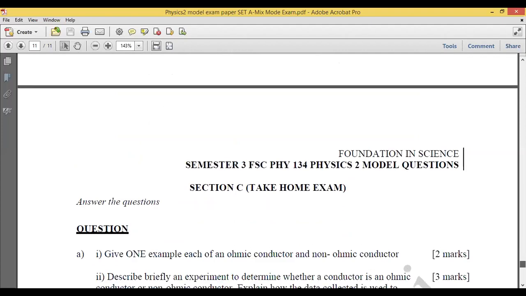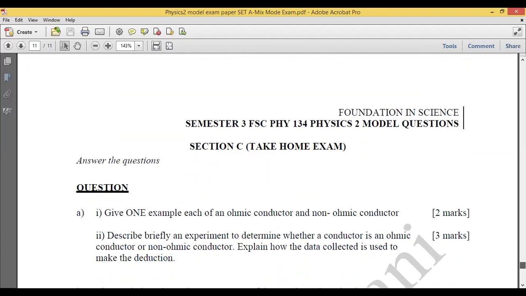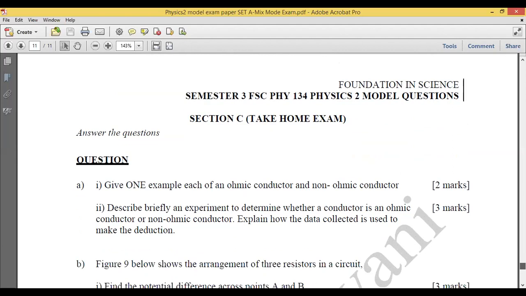Next, section C, take home exam. For this question, you may have an essay question and an application question. For example, you may have a question from chapter 7 electricity, or a problem from chapter 8. Also, you may have a question where you need to solve the problem and show the calculation part.